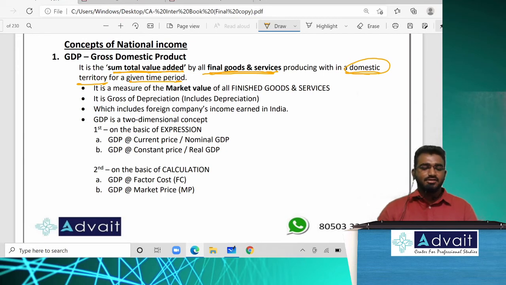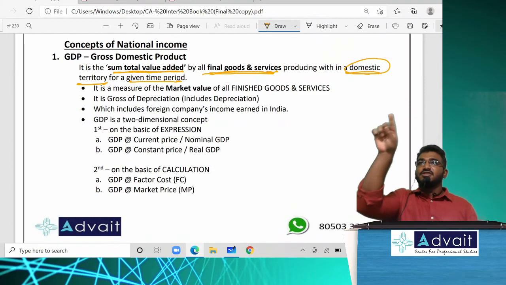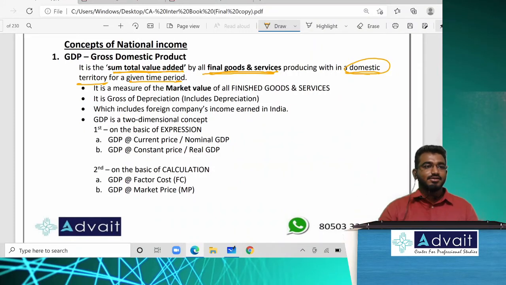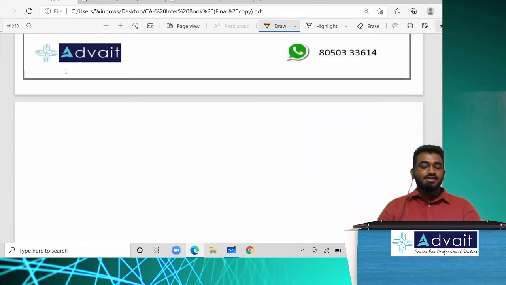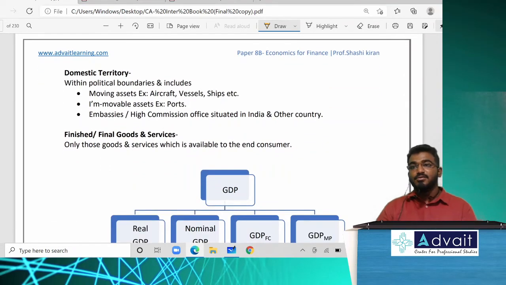Sir, within the political boundaries of a country. Whenever we purchase a map, an India map, it is in this shape. This is the political boundary. That is called a domestic territory. Acceptable? Any different answers? Does anyone know technically? Okay, chalo. Domestic territory has three important points. How many important points?